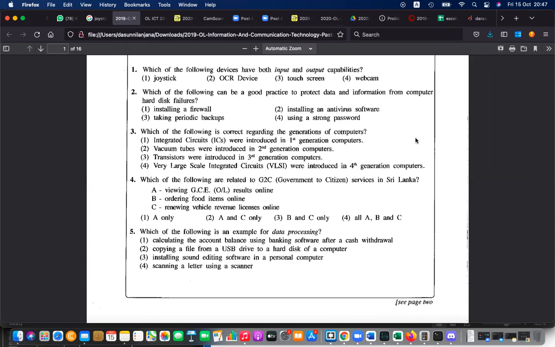It's 3. All of you have given the correct answer. Then, which of the following can be a good practice to protect data and information from hard disk failures?